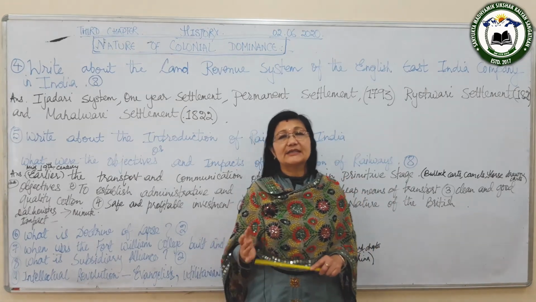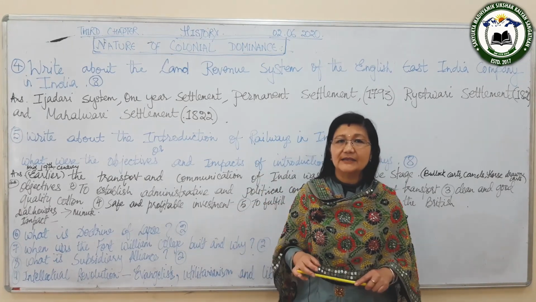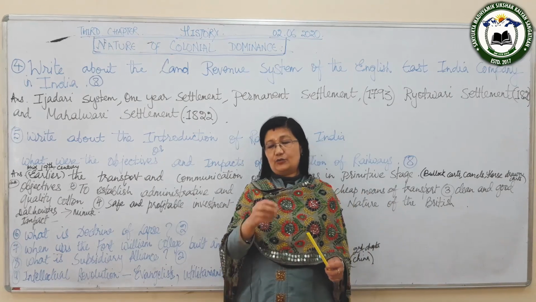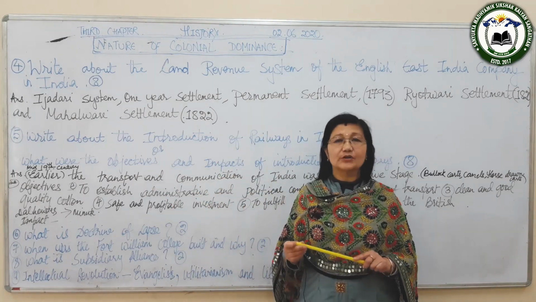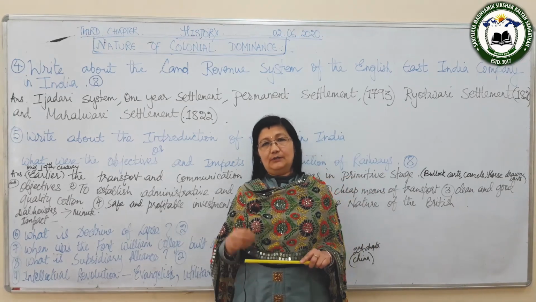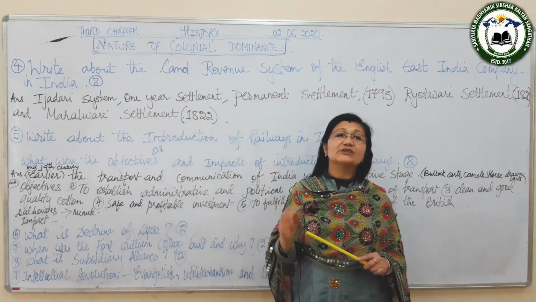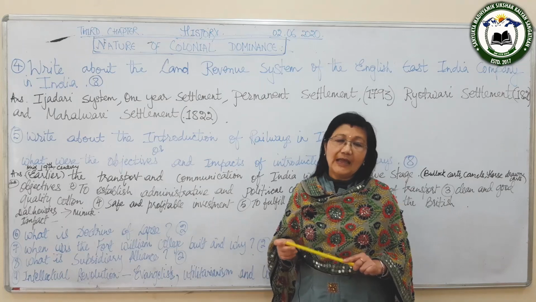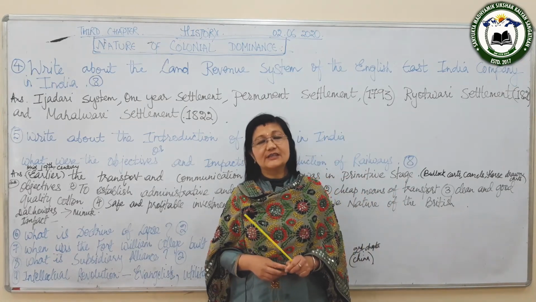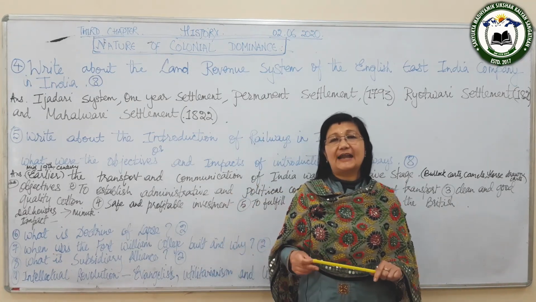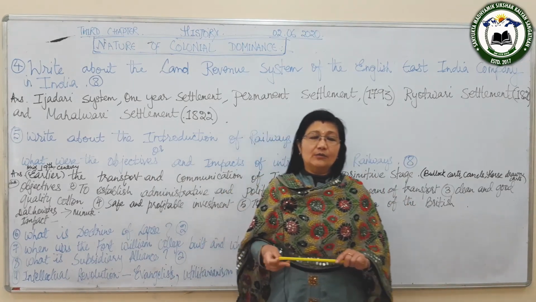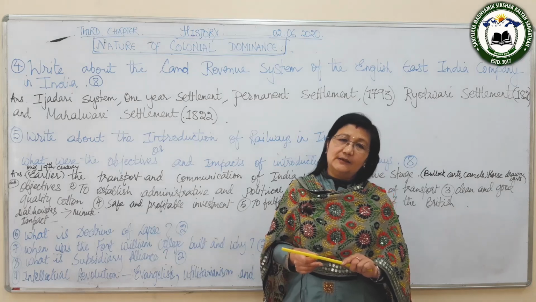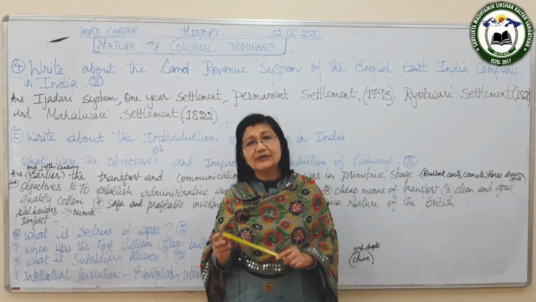Then another point is that since the tax was very high, they could not pay it, so they were removed from the land, and the land was given to a new zamindar. And these new zamindars were mostly known as absentee landlords. The reason why they were called absentee landlords is because they used to buy the land because they had money, but they had no interest in the land.